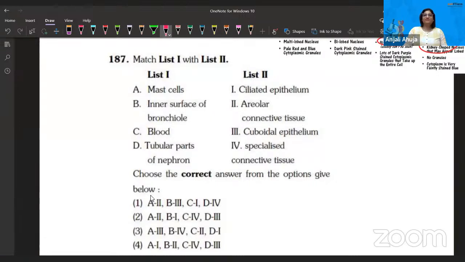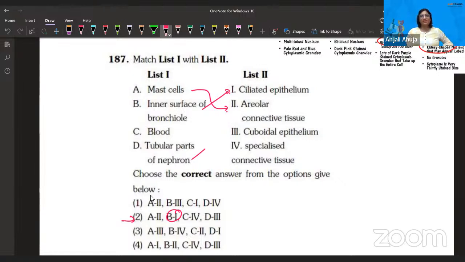Our inner surface of the bronchiole, that's trachea, then in the lungs bronchi, then bronchioles, and we do have ciliated epithelium, right? Because it has to trap the dust particles. So B is matching with first. I already am saying that second is the answer. I'll tell you why. Because mast cells are present in areolar tissue. It is present, because adipose and areolar tissue are present along with our skin, and they protect us, and mast cells definitely.